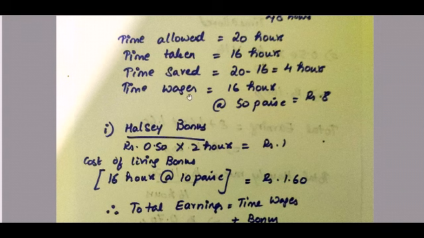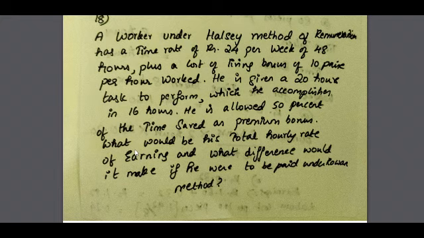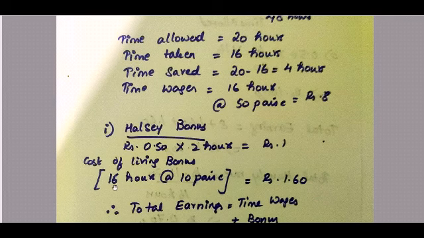What is this 2 hours? It is 50% of time saved, so 4 hours into 50% is 2 hours. So 0.50 into 2 hours is 1 rupee. The cost of living is given in the question, so we will add it. The cost of living they have given is 10 paisa per hour, and 16 hours have been taken by the employee.